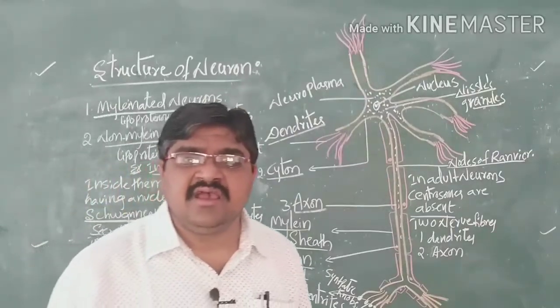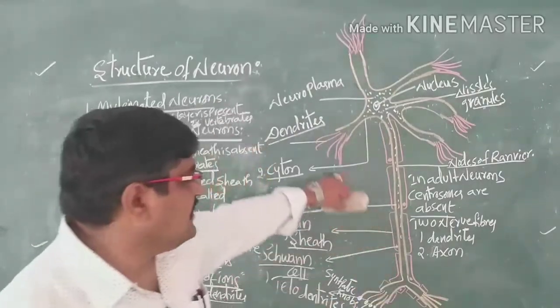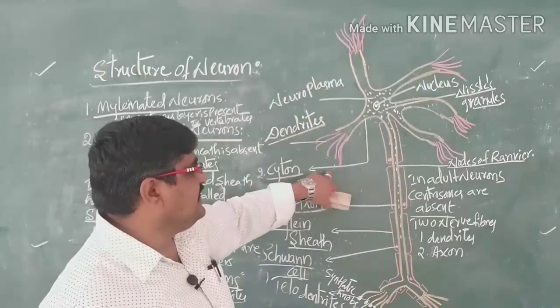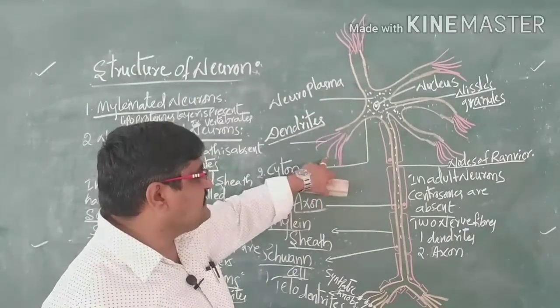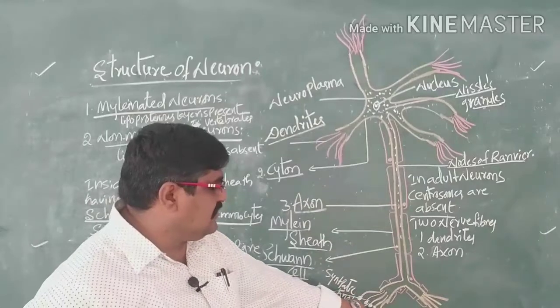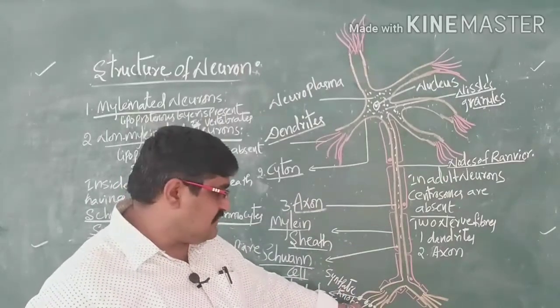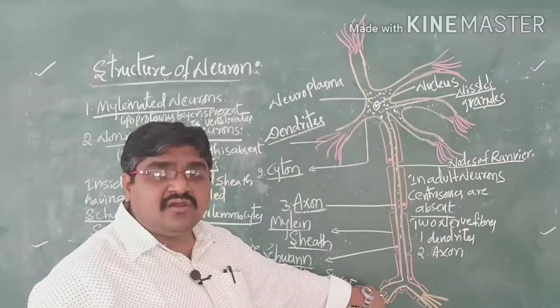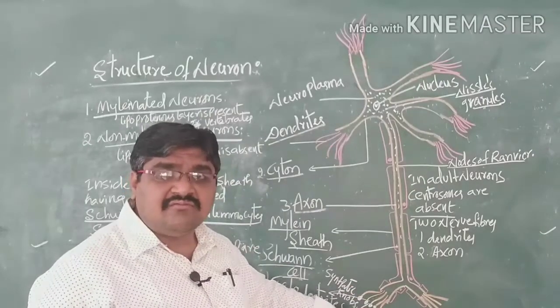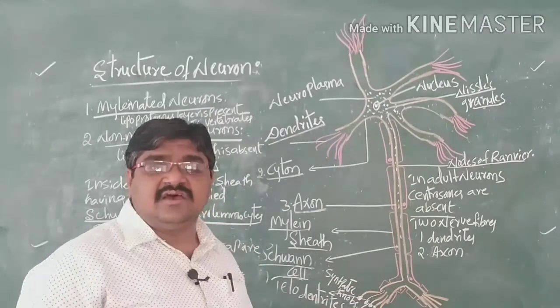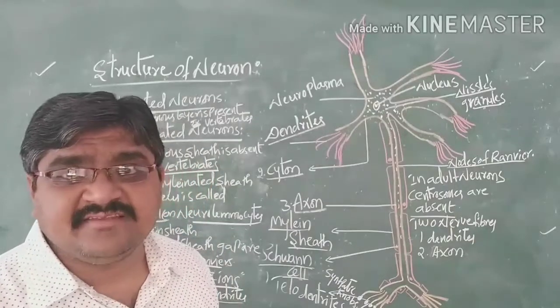There are millions of neurons, and the telodendrites of one neuron lie adjacent to the dendrites of another. Information passes from the telodendrites of one neuron to the dendrites of another.